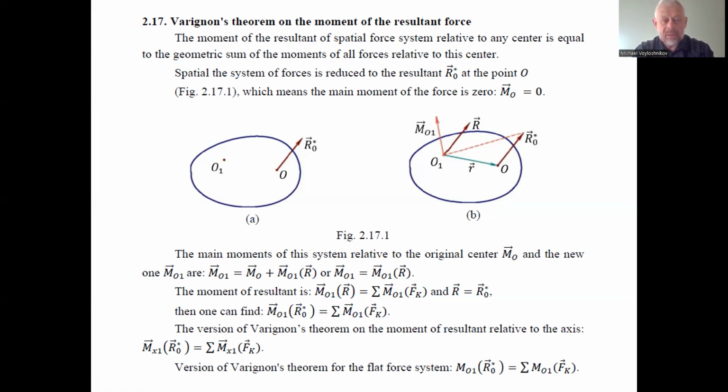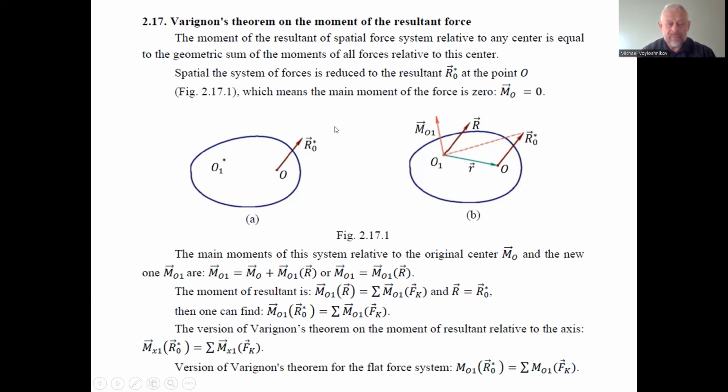The moment of resultant of a special force system relative to any center is equal to the geometrical vector sum of the moments of all forces relative to this center. To explain this theorem, we can consider the mechanical body in the space, the special system, and the force applied, the main resultant force. Main resultant R0 asterisk, so the rotating moment 0.